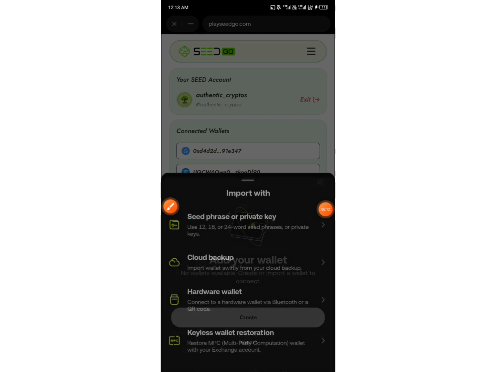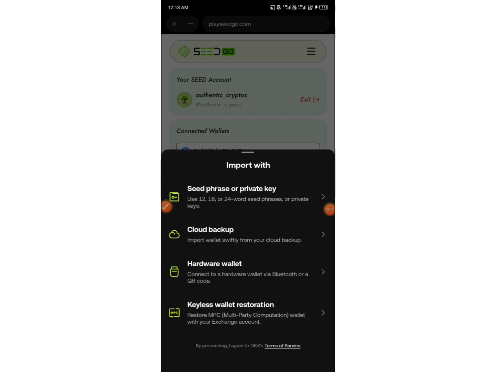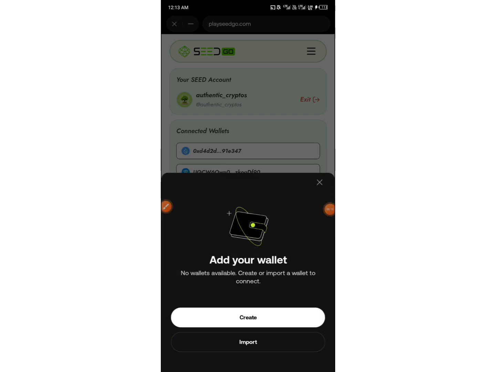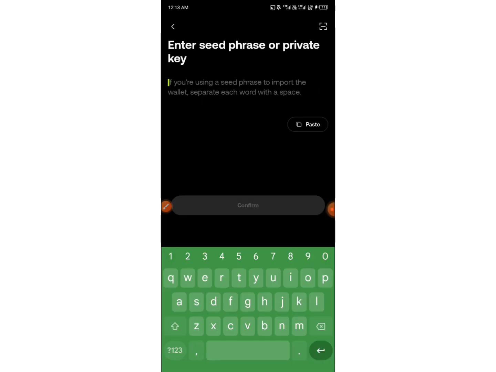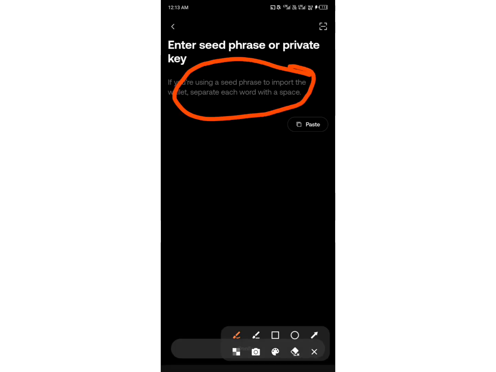So I will just click on import wallet because I've already created my wallet. Then use this one that says seed phrase or private key. Then they say security tips, this and that. Just tap on the OK button. So this is where you are going to be placing your 12 seed phrase key. Then you paste it and proceed.